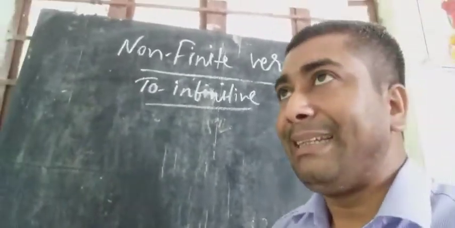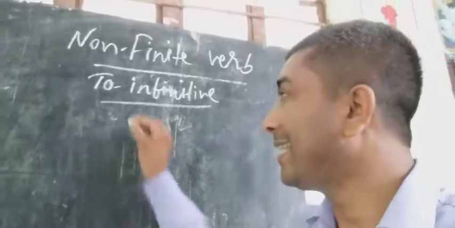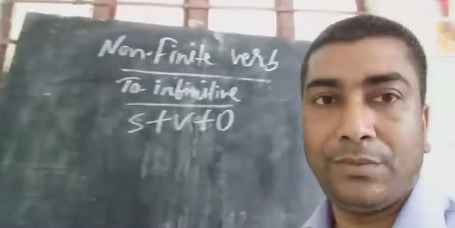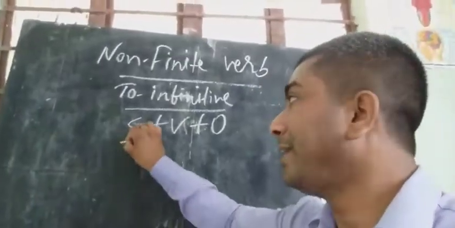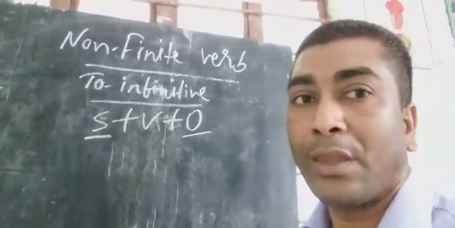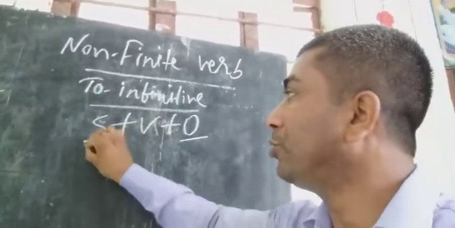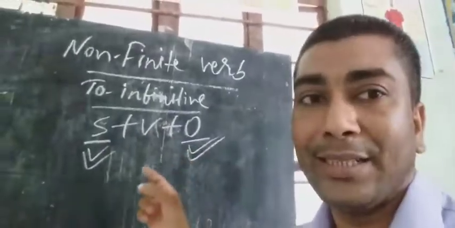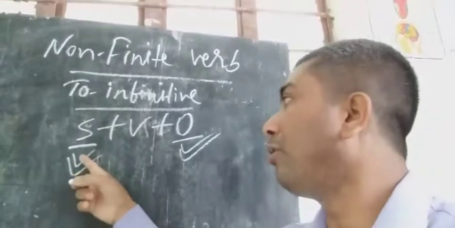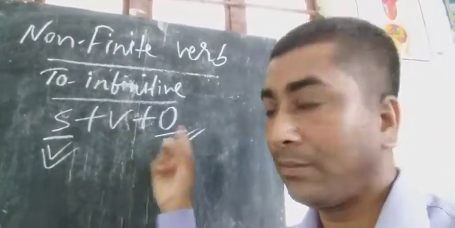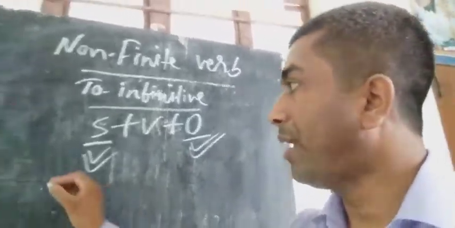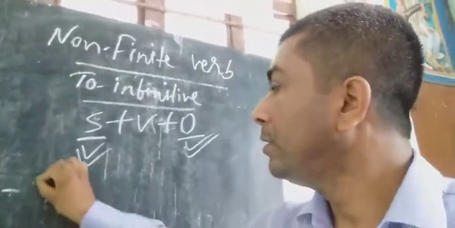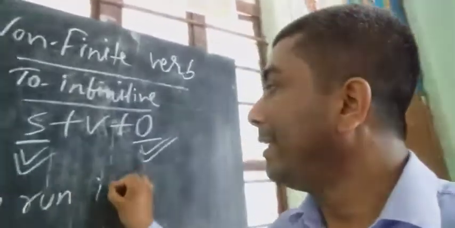We know that anything we speak or write is a sentence, and sentence structure is subject plus verb plus object. In the starting subject, at last object. So to infinitive can be used at both places, subject and object. It means in the beginning of a sentence and also at the end. Example: to run is useful.